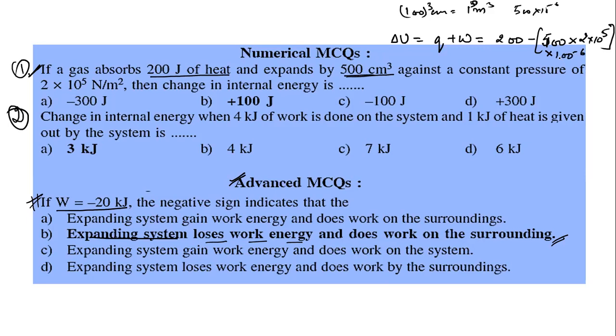So 500 into 10 power minus 6. Now this 10 power minus 6 and 10 power 5 combine, and only 10 power minus 1 will be left. The zero will also move out, so 2 into 50 is 100. W is minus 100 joule. Then 200 minus 100 will be equal to 100 only. Is that clear?